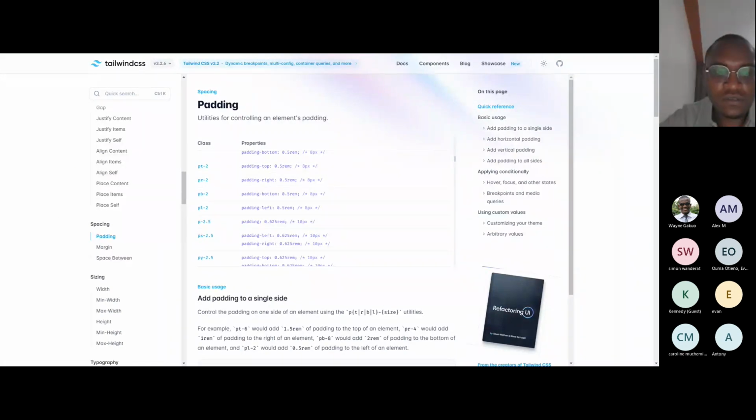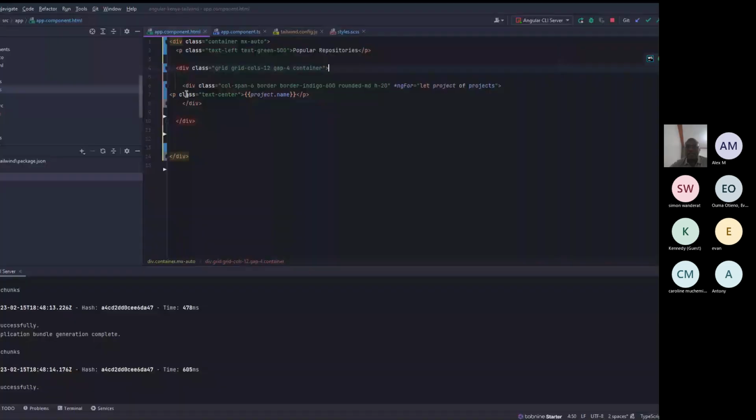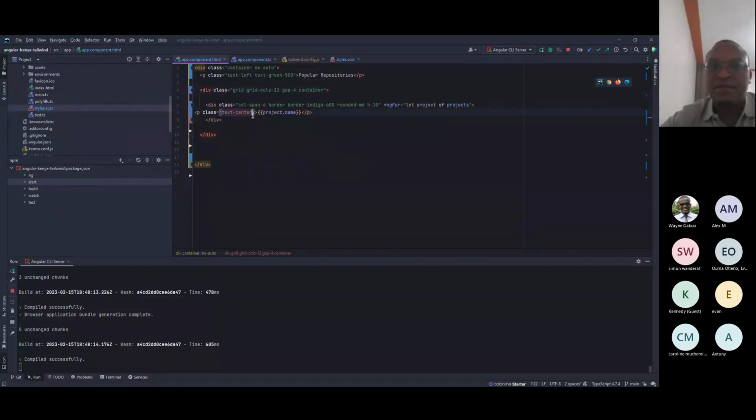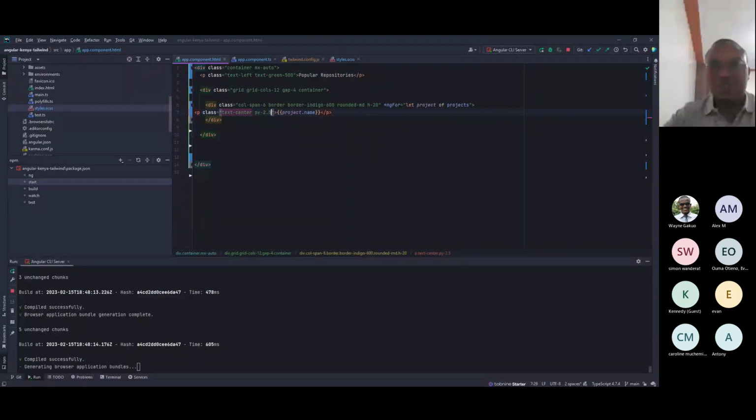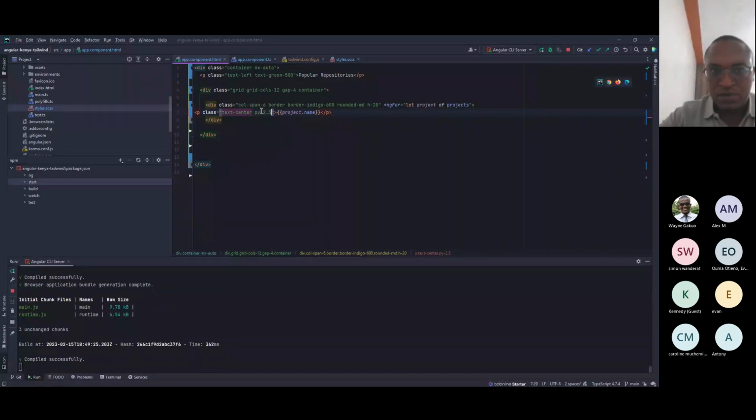So all you need to do is give this paragraph a p-2.5.